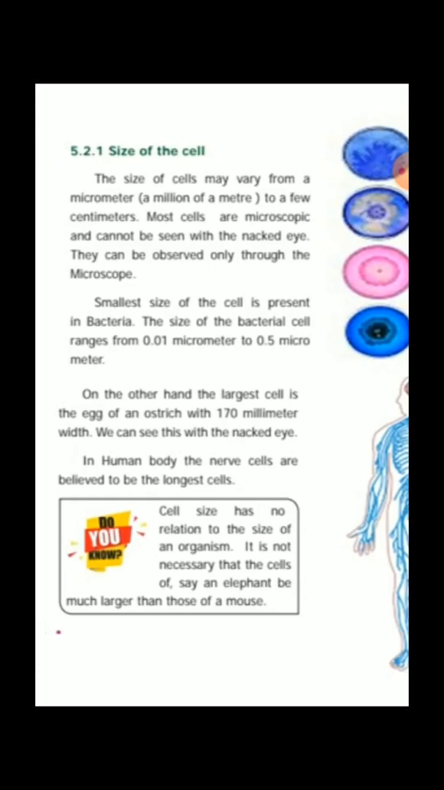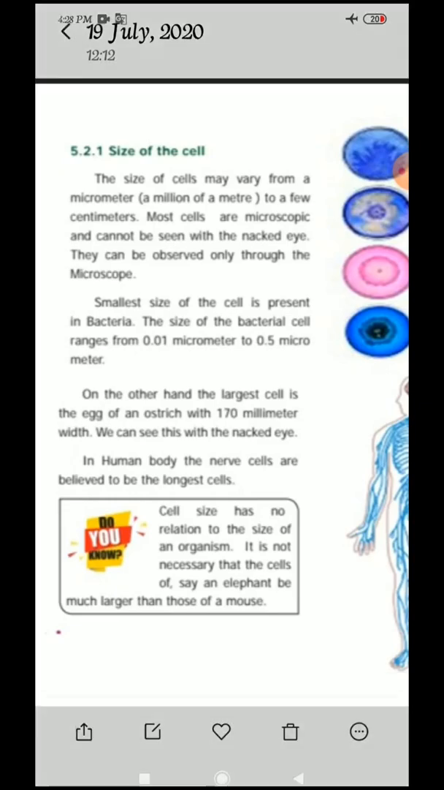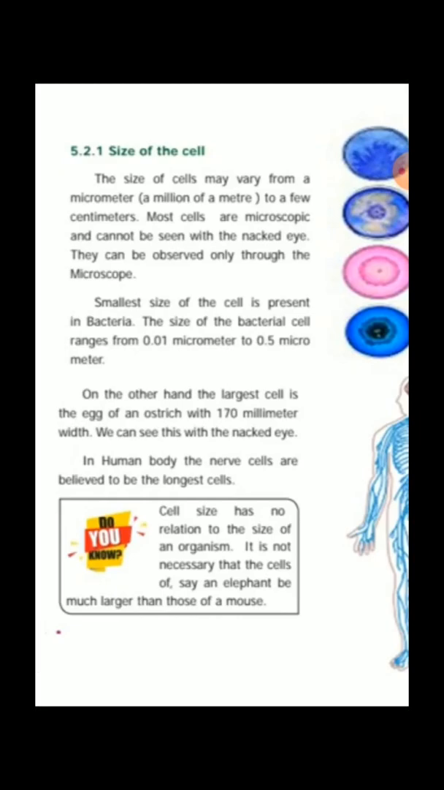So the smallest size of the cell is present in bacteria. The smallest cell is present in what? Bacteria. The size of the bacterial cell ranges between 0.01 micrometer to 0.5 micrometer. So the cells are of many different sizes. The bacterial cells are extremely small. The length of that ranges between what? 0.01 micrometer to 0.5 micrometer.